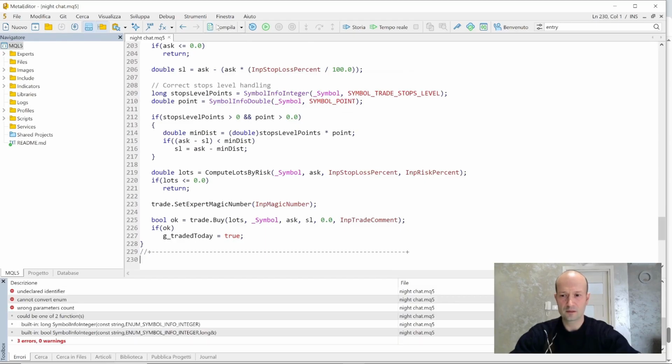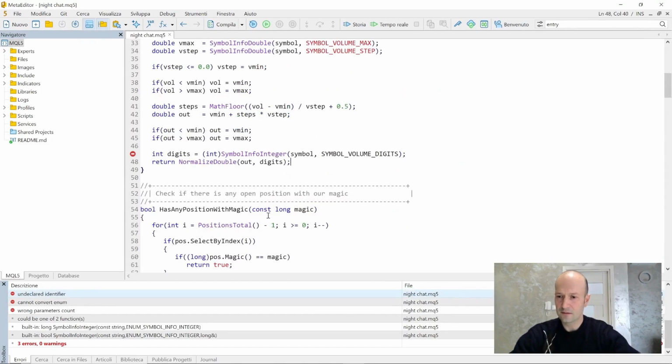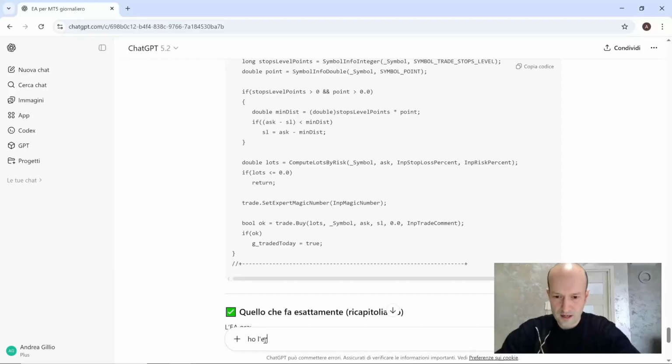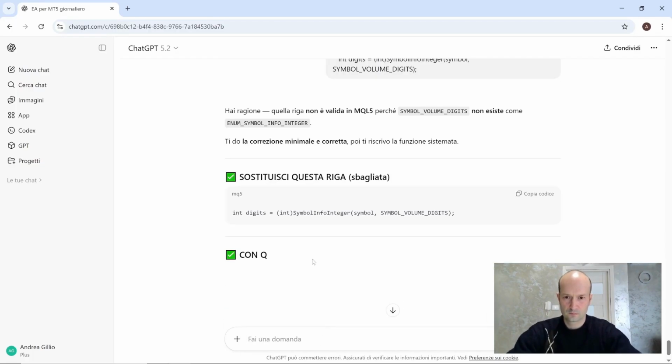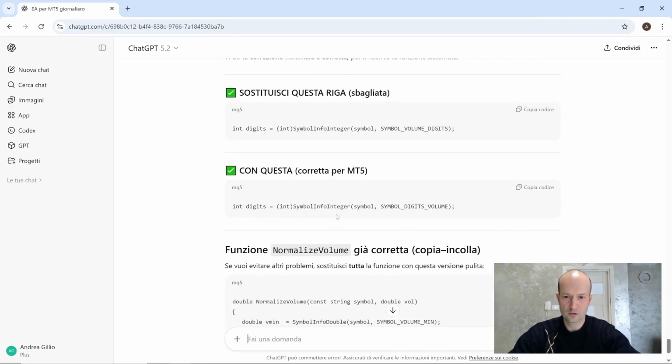Okay, and let's compile. Again, we have an error. Let's see where the error is. All right, let's copy the line with the error. I have the error on this line. All right, then, we need to go ahead and swap out this incorrect line with the correct version right here. Let's try this out now.